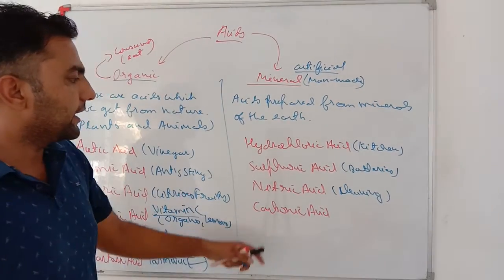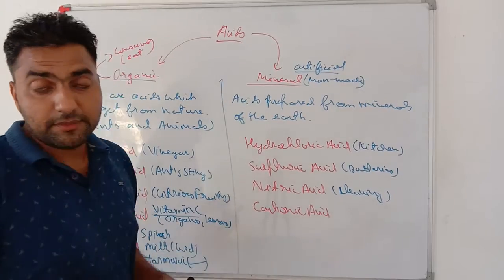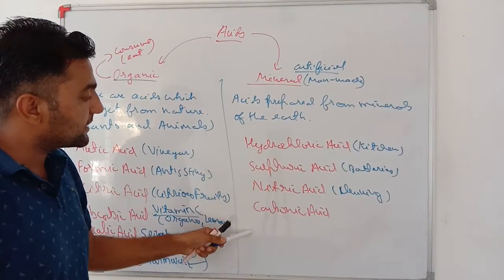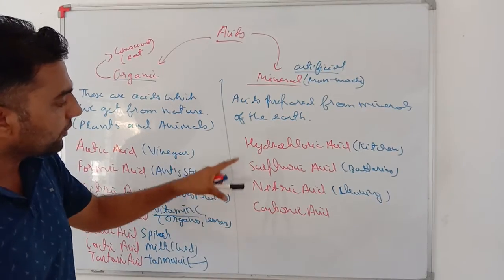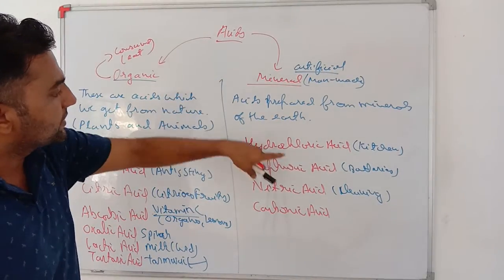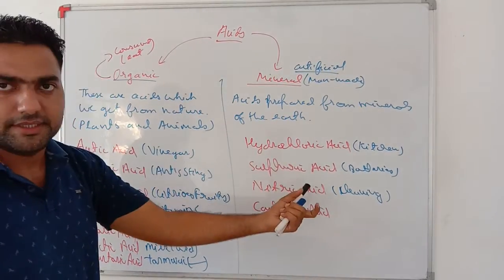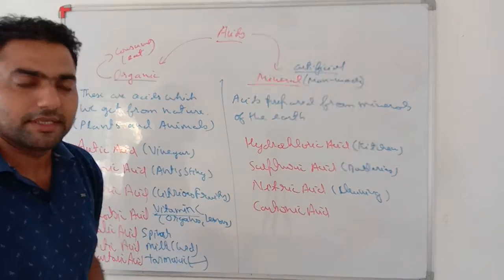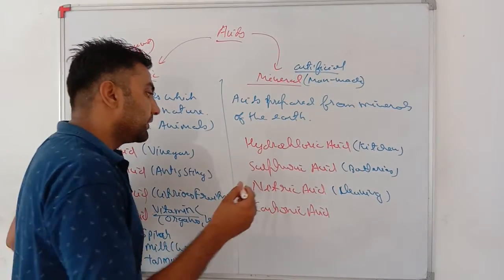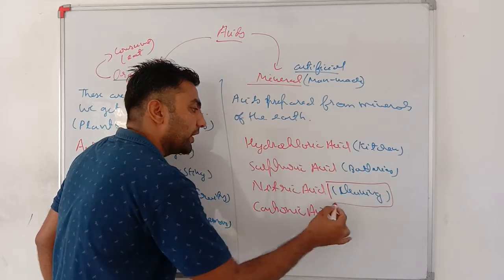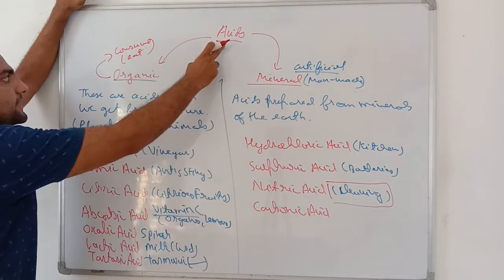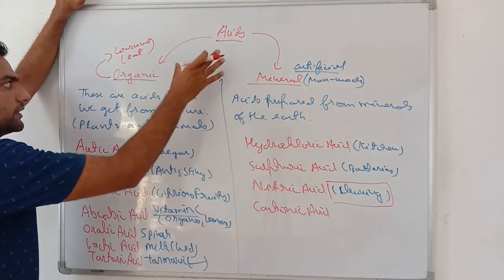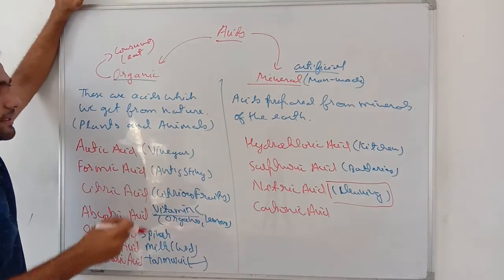And carbonic acid. See my dear student, these all are mineral acids and these all are prepared in laboratories. These all are man-made acids. Very important. Nitric acid is used in the cleaning of jewelry, that is silver and gold. See my dear student, acids, organic and mineral. This is the source of the acid.